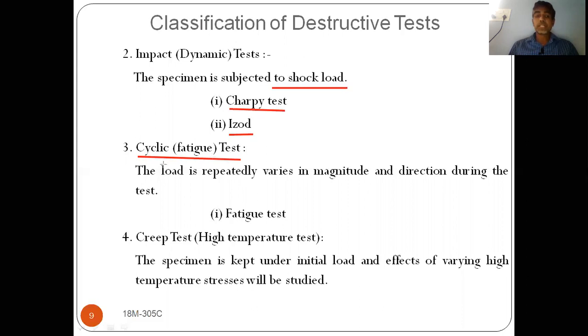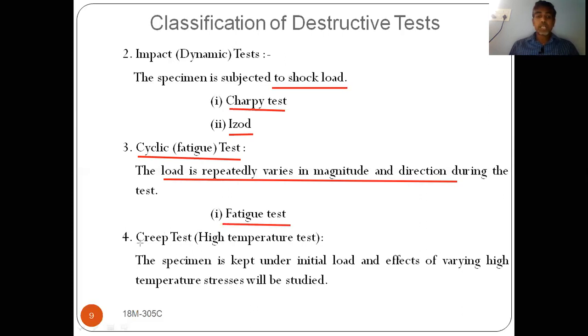So here in fatigue test, the load repeatedly varies both in magnitude and direction. Not only magnitude, but direction also. Sometimes it may be compressive, sometimes it may be tensile. So both direction and magnitude will change in this cyclic test of repeated and reversal. How many cycles it happened? In this test, we are going to find out the fatigue strength of that material. Okay, so this is the fatigue test.